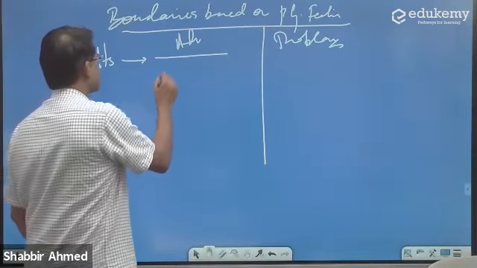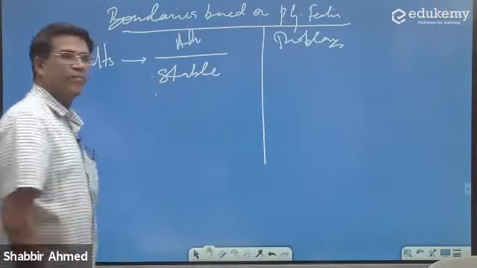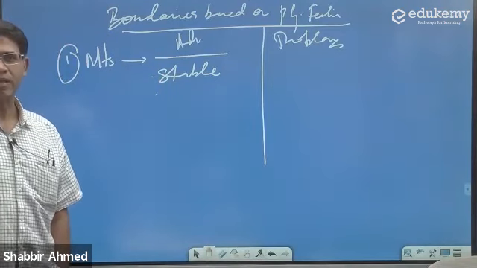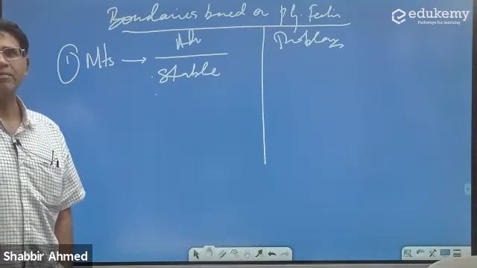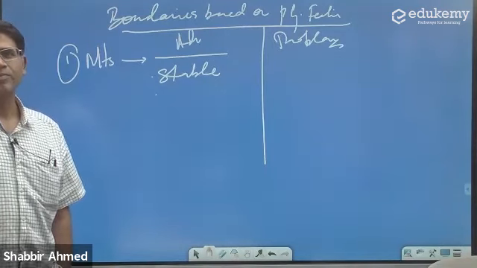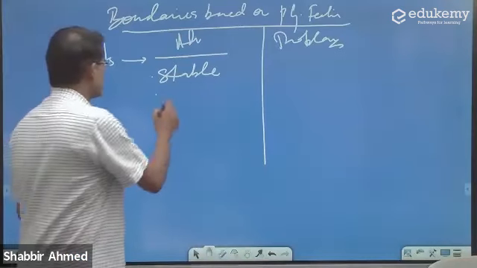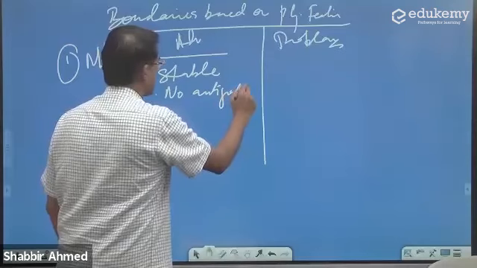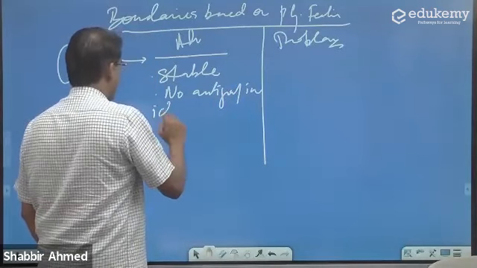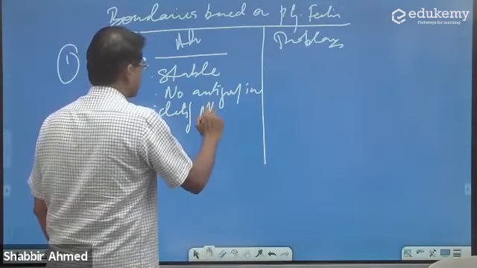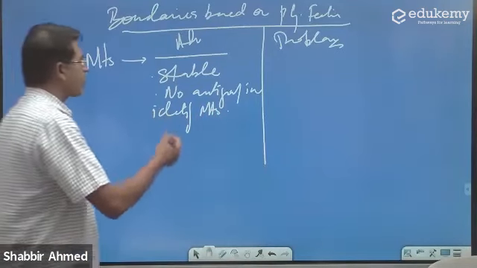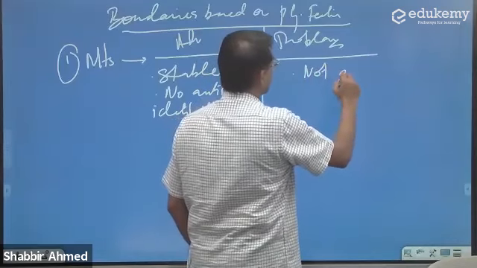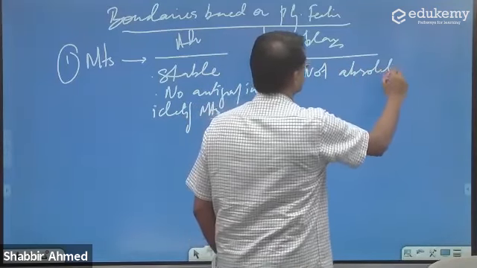Yes, they are stable. You can't move mountains. Are mountains identifiable? Yes. So there is no ambiguity in identifying mountains. But our problem is that mountains are not absolute barriers.